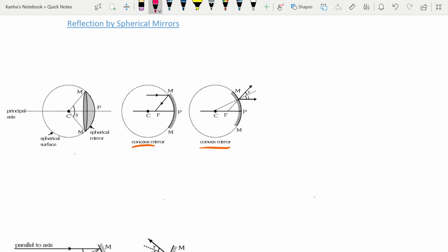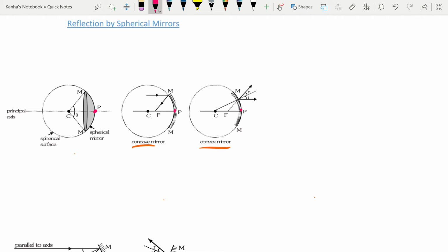First of all, there's something known as the pole. The pole is any point on the reflecting surface of the mirror. For convenience, we generally take it to be the midpoint of the mirror. So this is the pole here, right here. It's the midpoint of the mirror. Similarly, the pole is marked here and here.